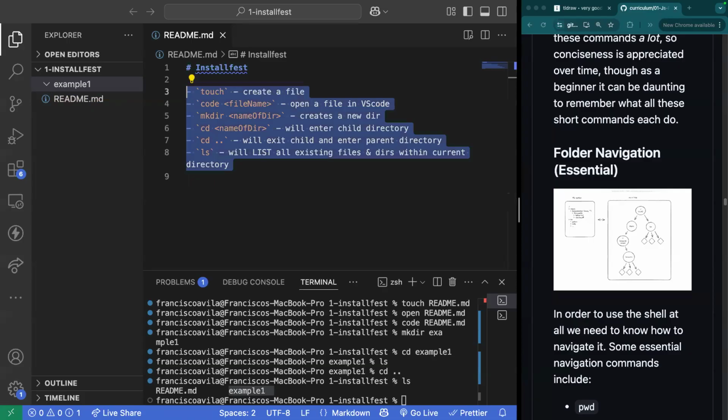Let's hear Andy. I've tried to do the code command to open a file in VS Code. It's giving me the command is not found. Am I missing something from installation? This is likely going to be due to the Installfest. Once we go over Installfest, we're going to cover how to get that command working for you. Okay. Awesome. Anyone else?